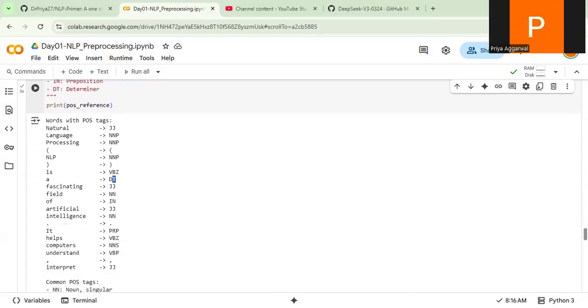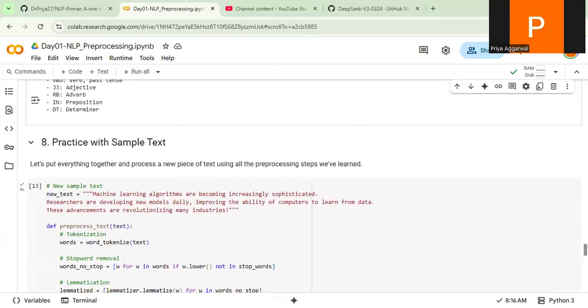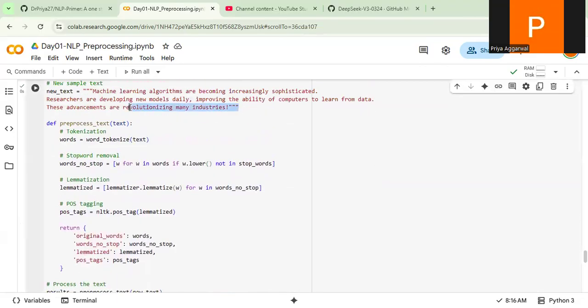Now comes the last step. I want to give a practical example of how things go in NLP in terms of processing. Let's suppose this is my raw text, and I want to preprocess it. In Python, you can create a function because the steps are consecutive. First we do tokenization, then stop words, then lemmatization or stemming, then POS tagging. I am using this function and first passing the text.